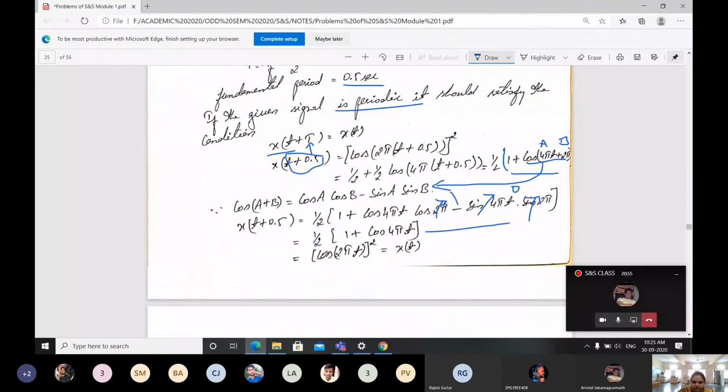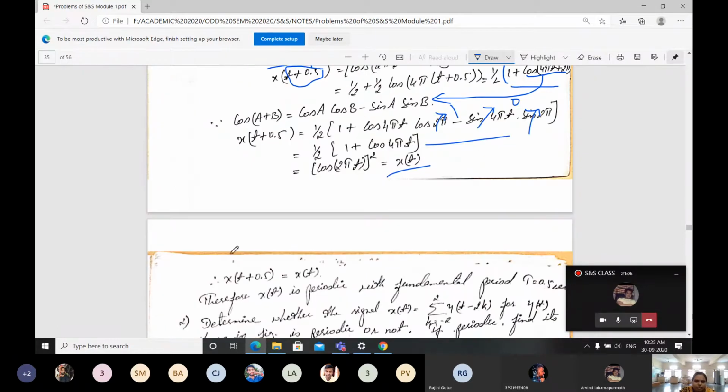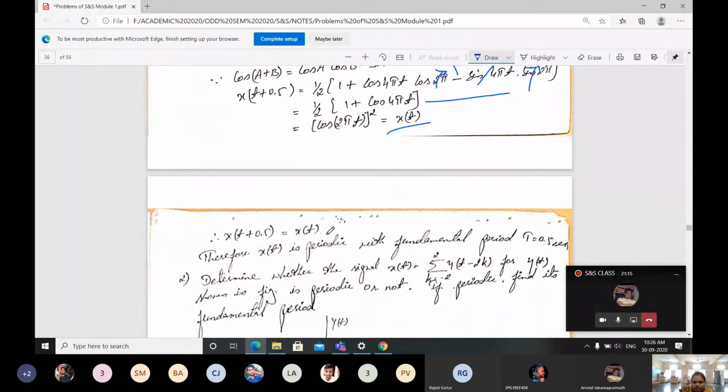For that reason, x of t plus 0.5 I can write as cos 2 pi t whole square, that is nothing but our x of t signal only. So therefore I can write x of t plus 0.5 is going to be equal to x of t only. From this conclusion, we can decide that the x of t signal is periodic with the fundamental period capital T equal to 0.5 seconds.